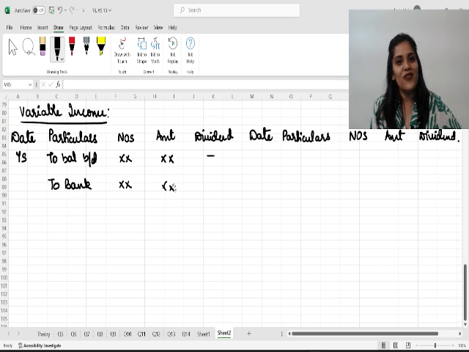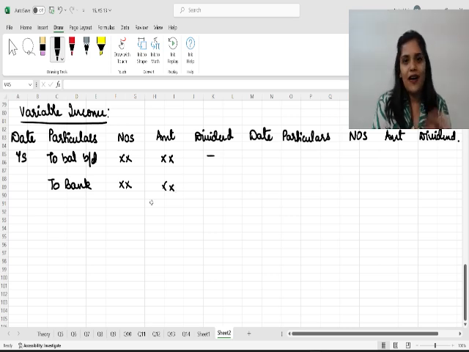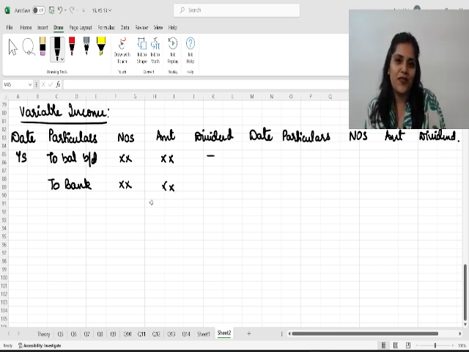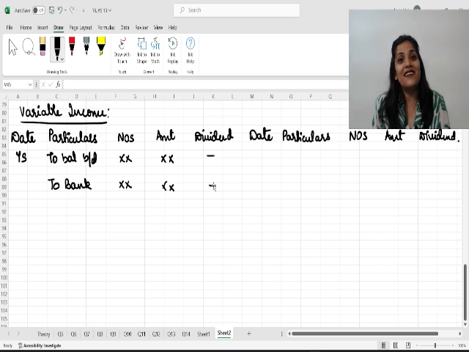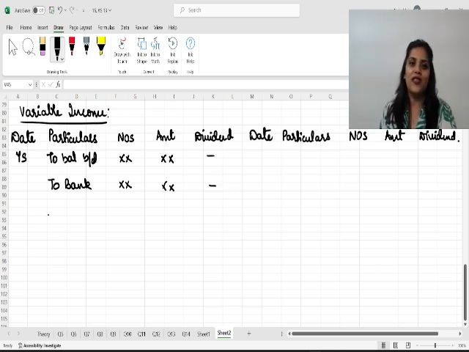If they have told 100 shares purchased at rupees 22, so 100 into 22 will be your amount. That's it. Directly write the amount because dividend is not fixed. Okay. So this will be further purchases.